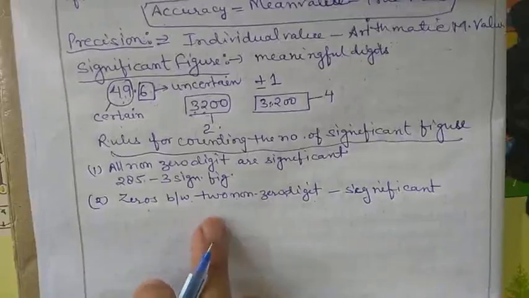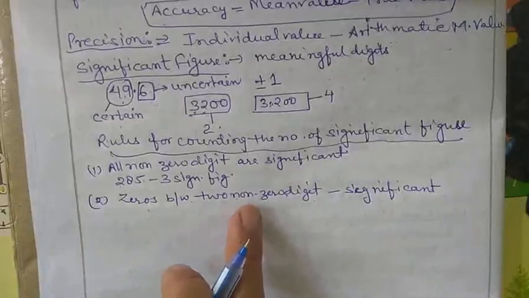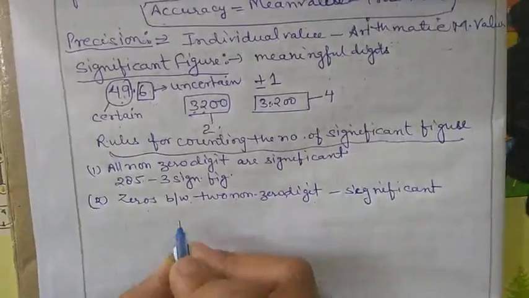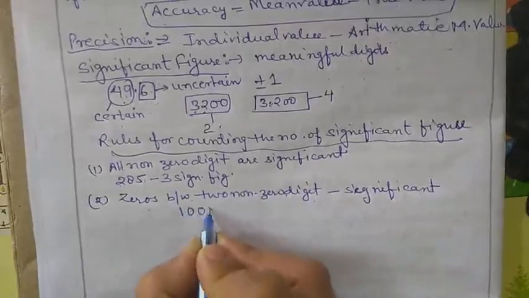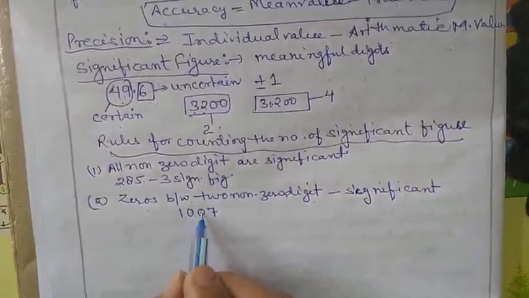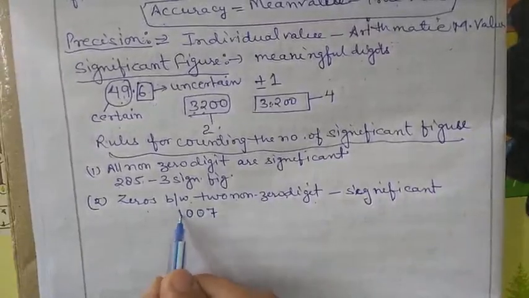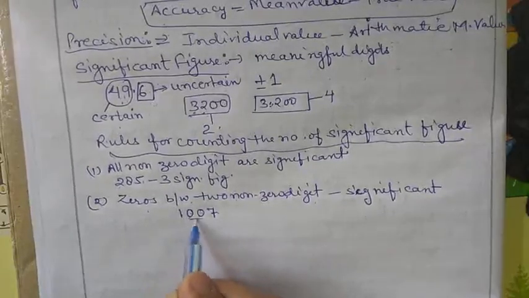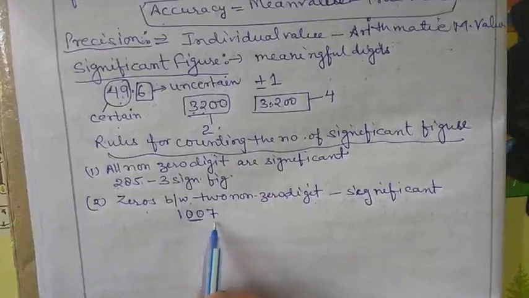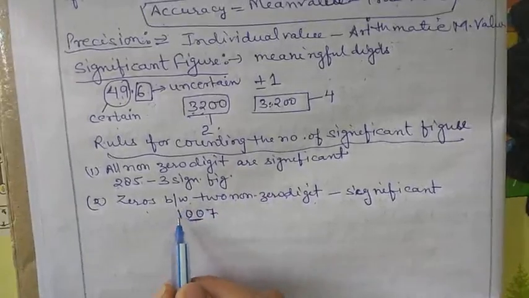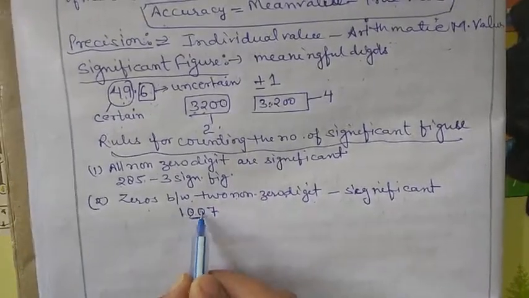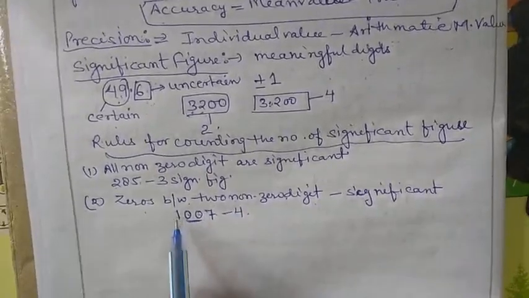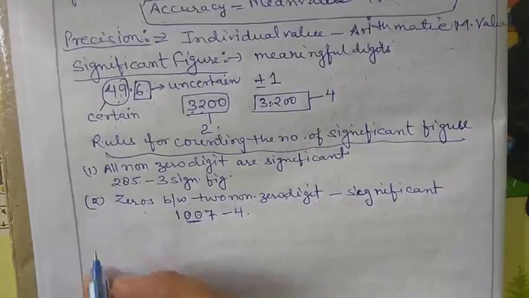Clear? For example, we have a number 1007. These are the two zeros in between the two non-zero digits. So they are considered as significant figures. How many significant figures are here? Count: 1, 2, 3, 4. 4 significant figures are present in this value. Clear? This is rule 2.